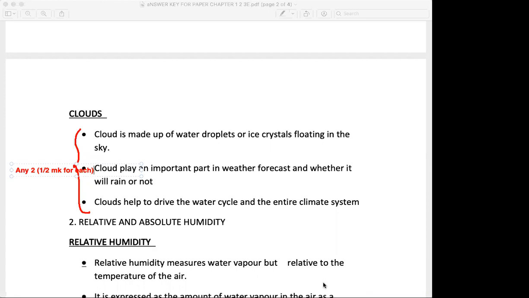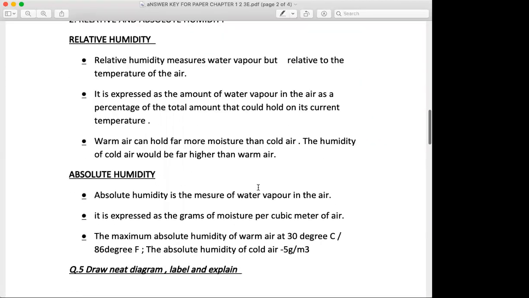So after having an understanding about humidity and clouds, it's time to go towards the next distinguish, and it was called as relative humidity and absolute humidity. I repeat, it was called as relative humidity and absolute humidity. Here two students have given 3 points in each. 3 points in relative humidity and 3 points in absolute humidity.